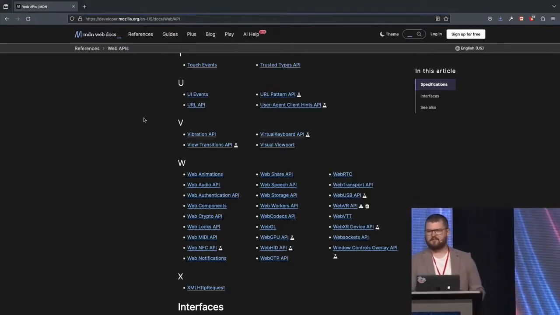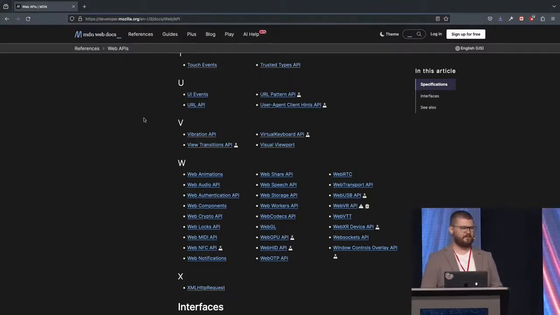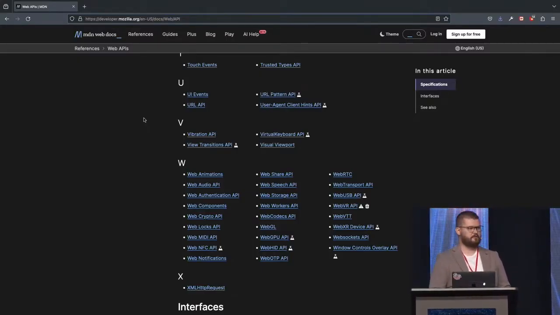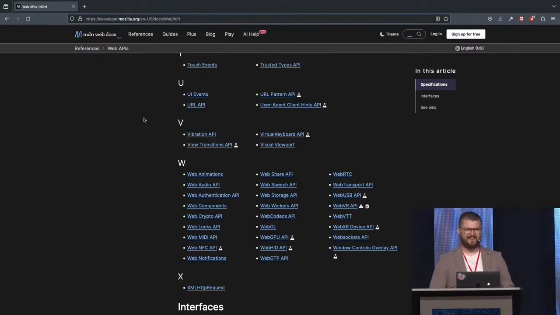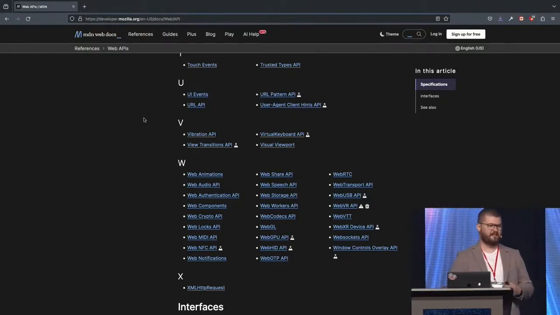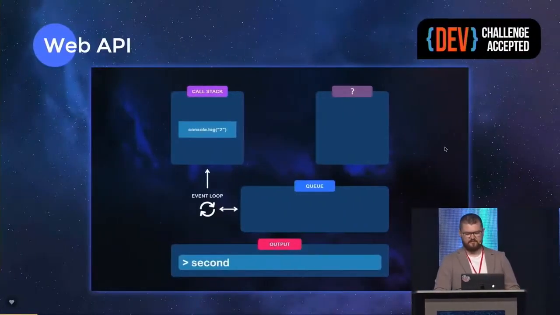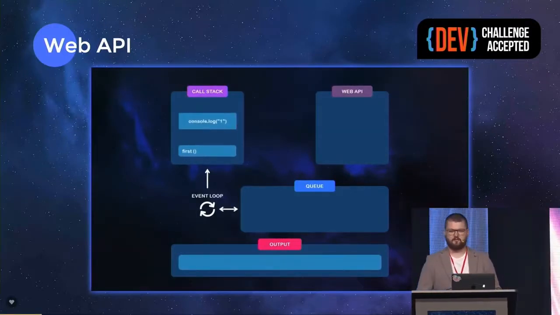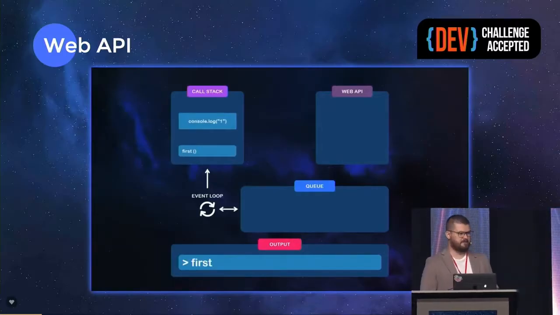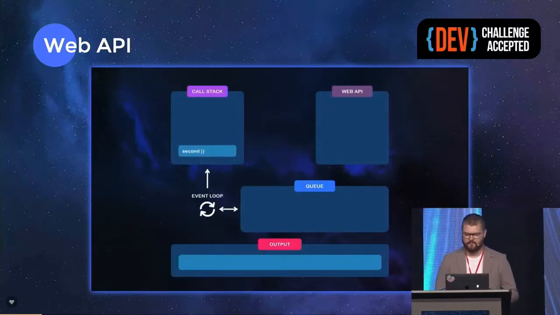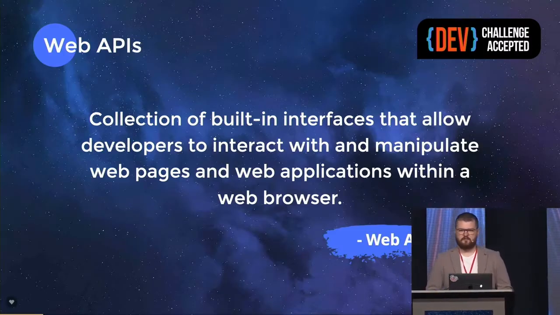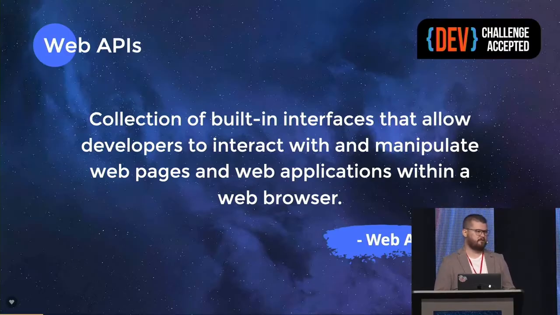And looking through this list, I was just curious and wondering, okay, if I know about some of the APIs that we use quite commonly, what are some of the exotic APIs that we are not aware of but can help us? And basically, that is the question we will answer today. And the answer to the previous question was Web API. setTimeout is a Web API function. So we can say that Web APIs is just a collection of those interfaces that we might use right out of the box.